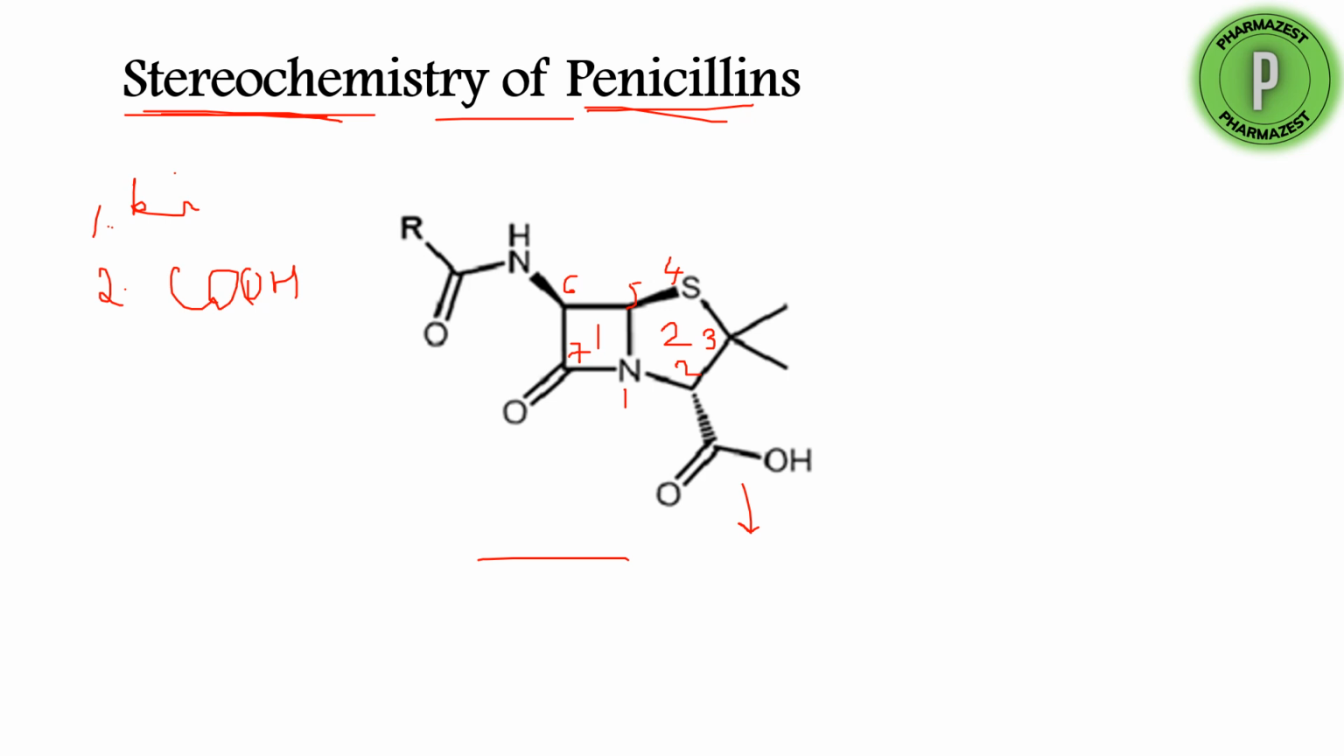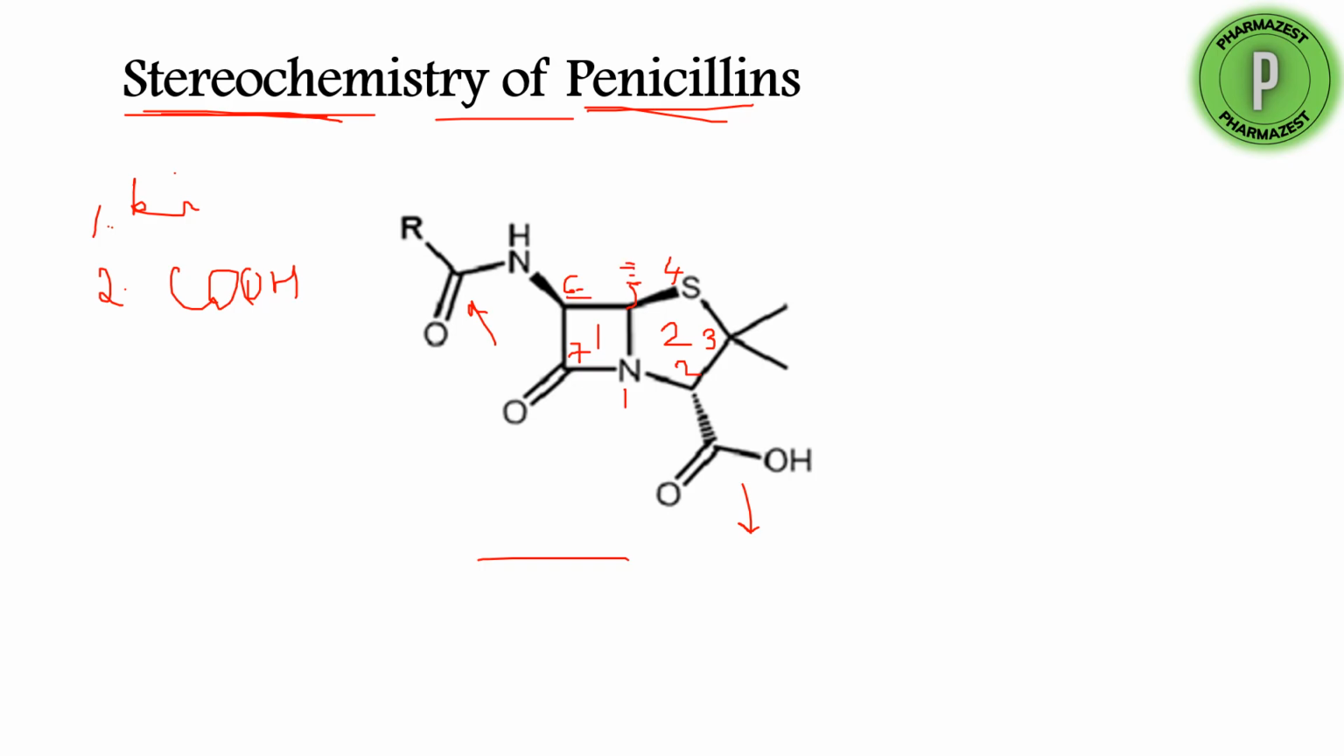And next, at the third position we have two methyl groups, they are in the plane. These normal lines represent that they are in the plane. Dashed lines represent that the group is below the plane. And this solid line, here at the sixth position, represents that it is above the plane.